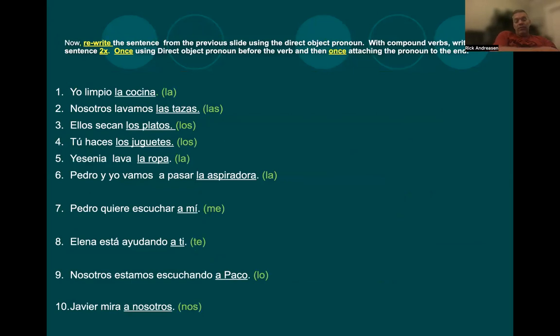So number your papers 1 through 10, and go through. If there are 2 verbs, place the direct object pronoun in both its appropriate places, and then come back and we'll look at them.